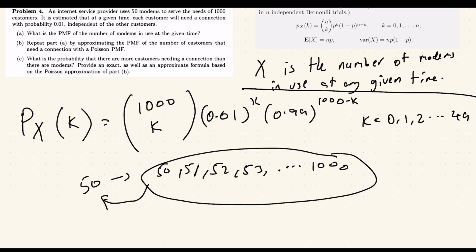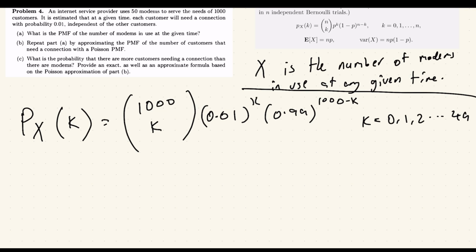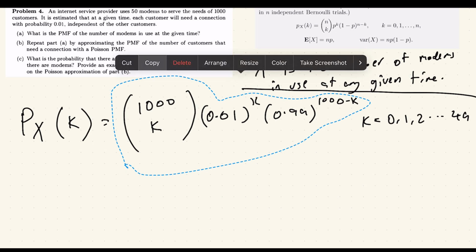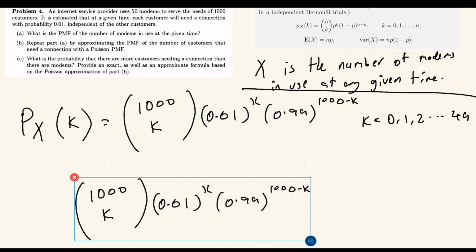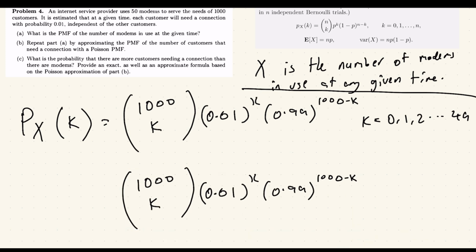So how can we write this? Actually, we can write this pretty simply. We can get this formula pretty easily. We just take the formula that we got above, right? And we just sum it up.